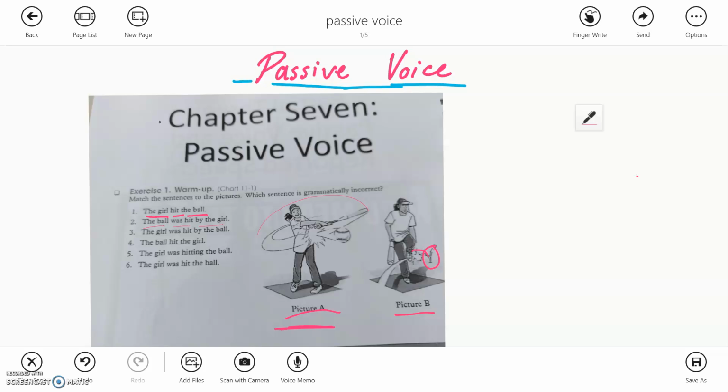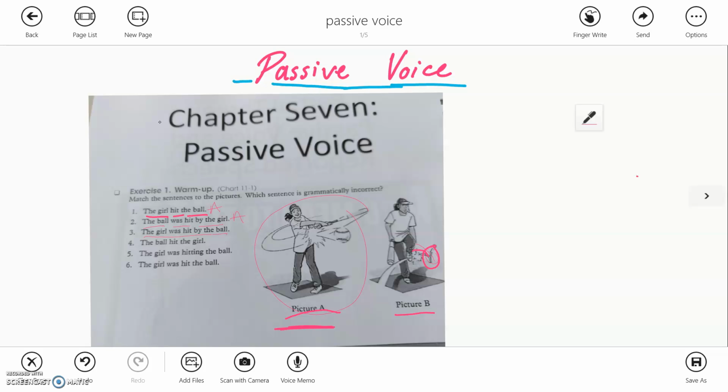It's the same action. This is for picture A, and this is for picture A. It's the same action, but in a different way of saying things. For example, in the first one, I say the girl hit the ball in active voice, and the ball was hit by the girl is in passive voice. Just saying the same thing, but kind of vice versa, yeah? And then we have the picture B, that the ball hit the girl. So we have the girl was hit by the ball.